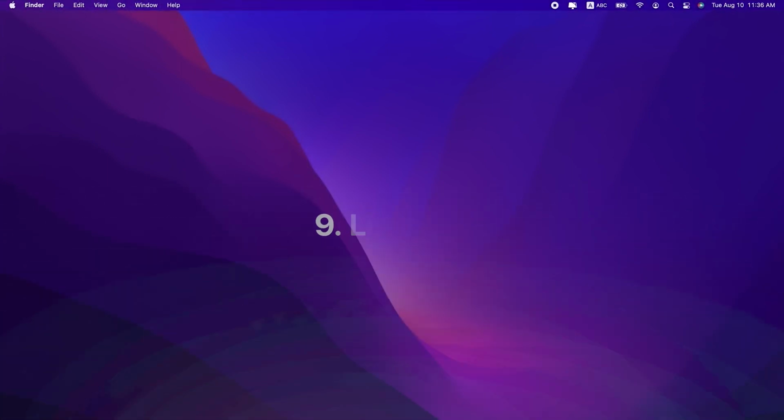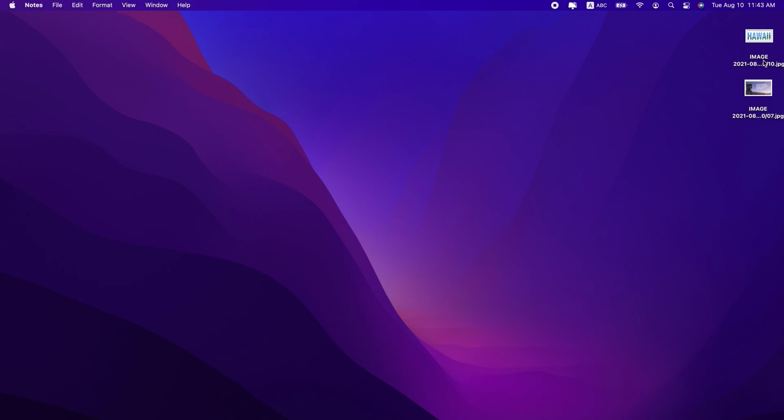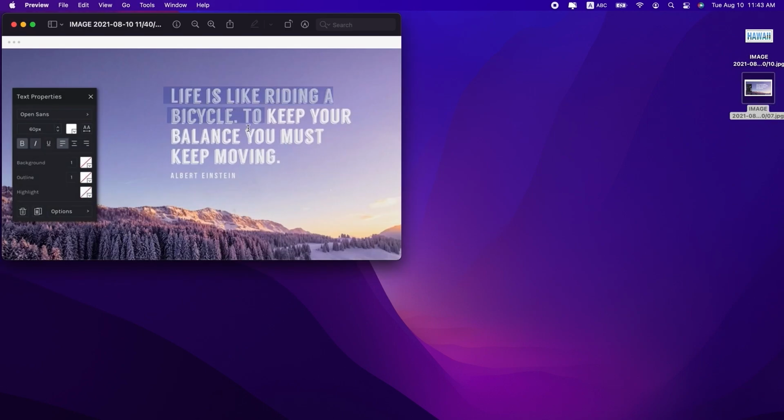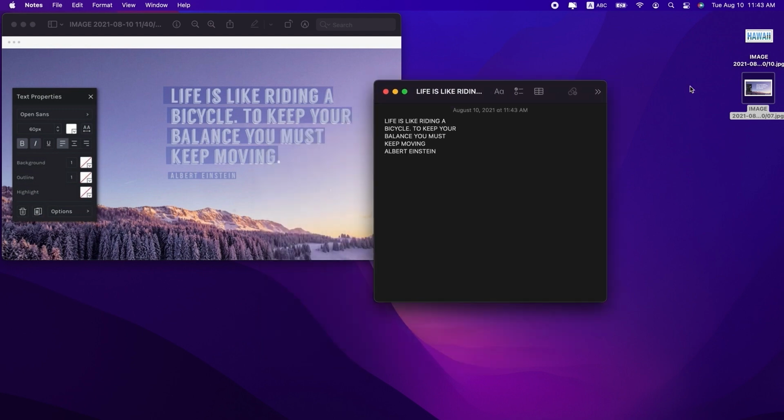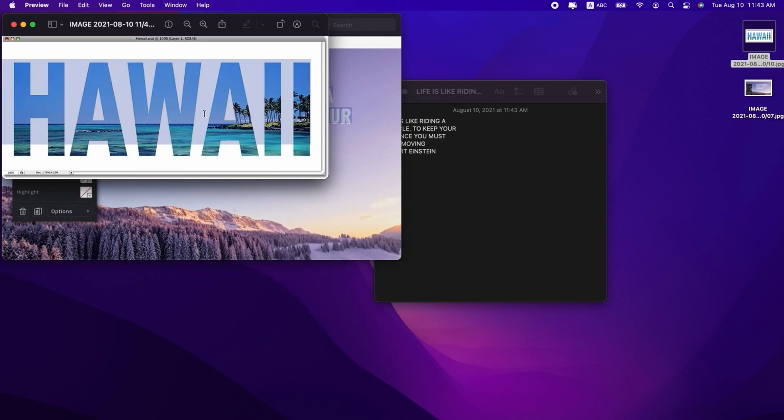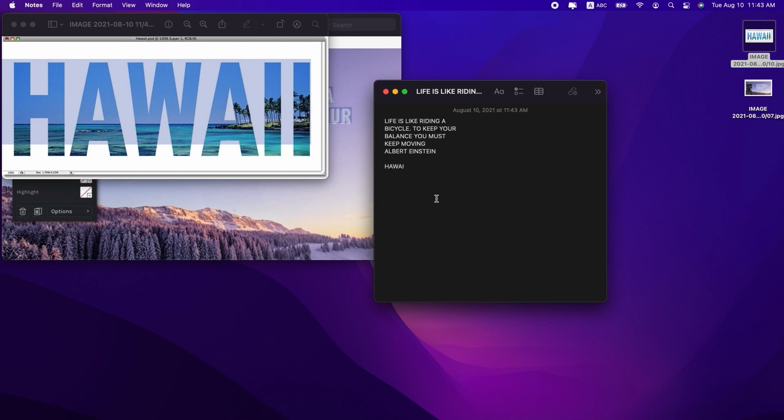Live Text. Live Text makes the text in any image selectable. You can copy and paste it or edit it just as if it were in a regular document. And if the text is an address, you can click on it to open that address in Maps.